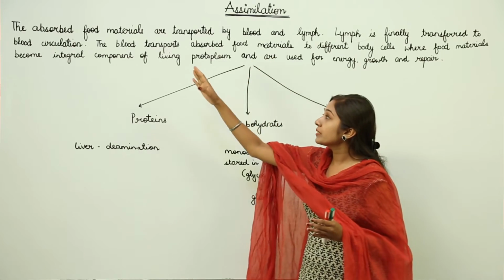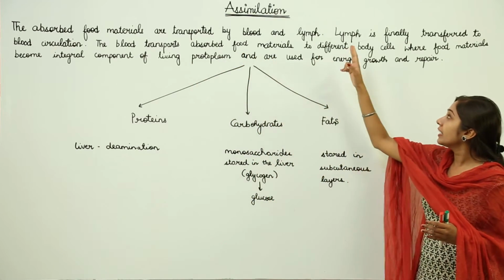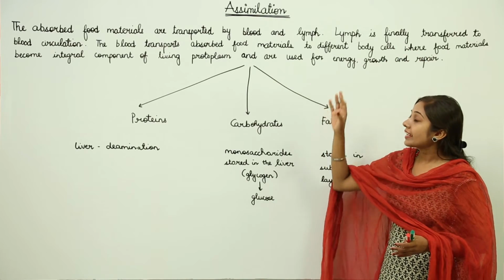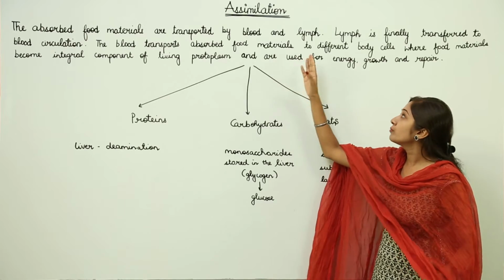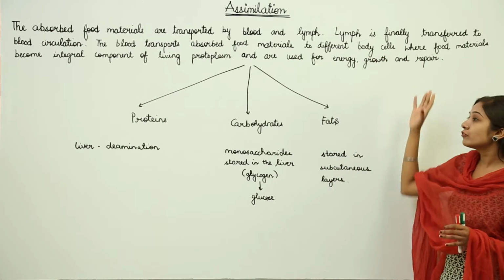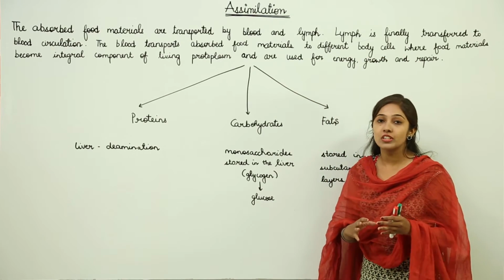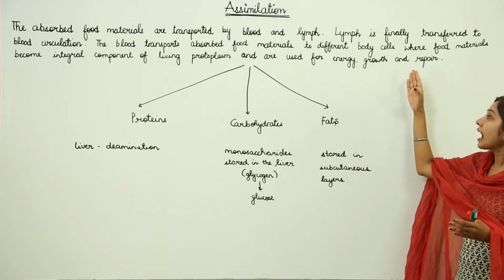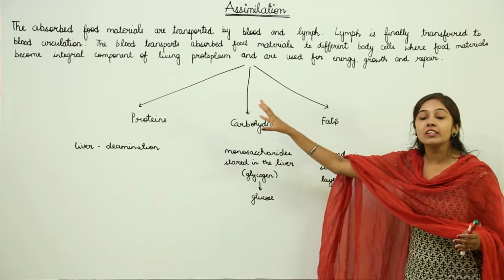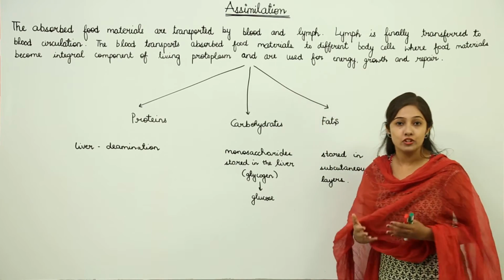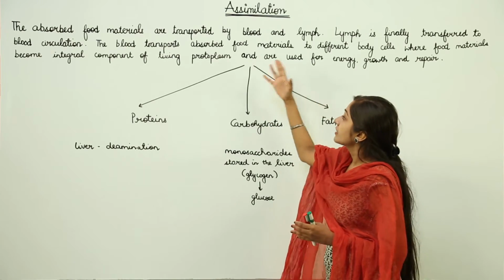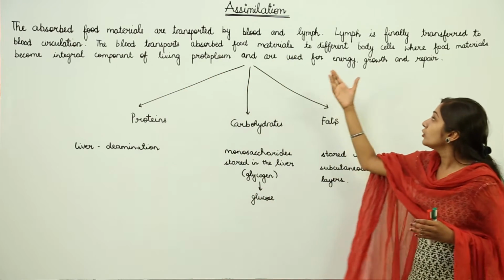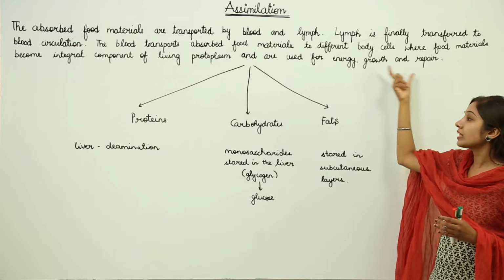When the absorbed food materials are transported by blood and lymph, they are finally transferred to the blood circulation. And the blood transports these absorbed food materials to different body cells, where the food materials become an integral part of the living protoplasm and are used for energy, growth and repair. So this is what we mean by assimilation.